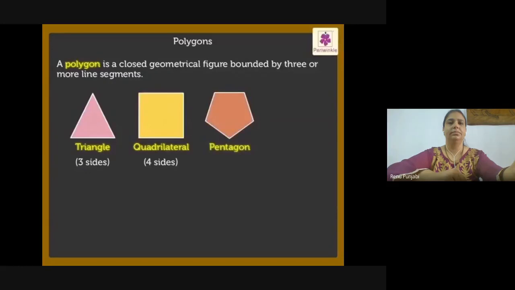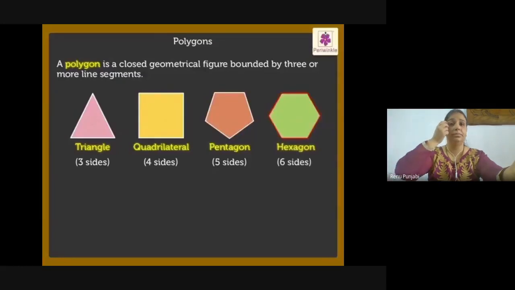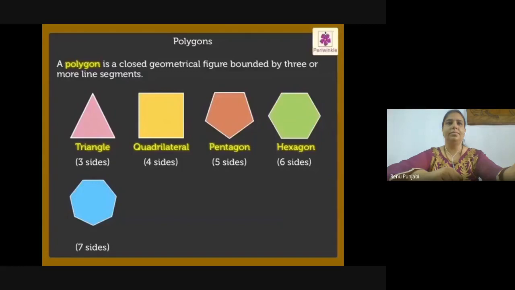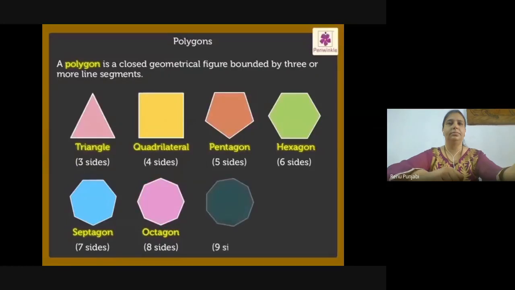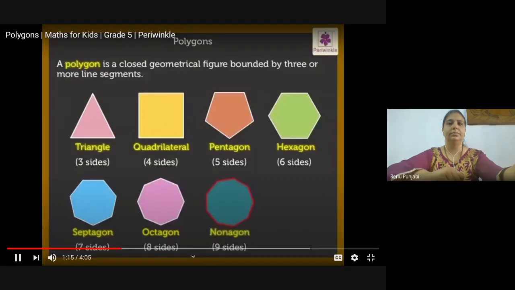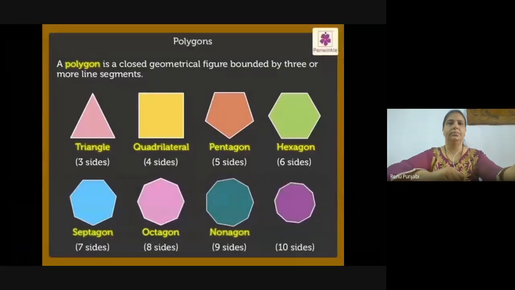A pentagon has 5 sides. A hexagon has 6 sides. A 7-sided polygon is called a septagon. An 8-sided polygon is called an octagon. A 9-sided polygon is called a nonagon. And a 10-sided polygon is called a decagon.